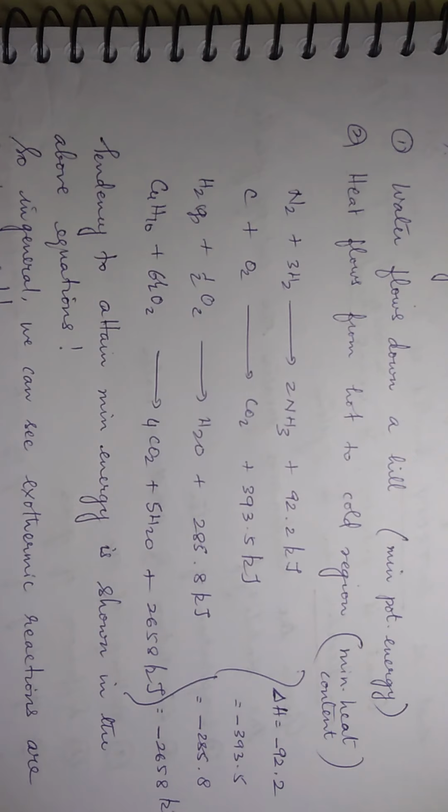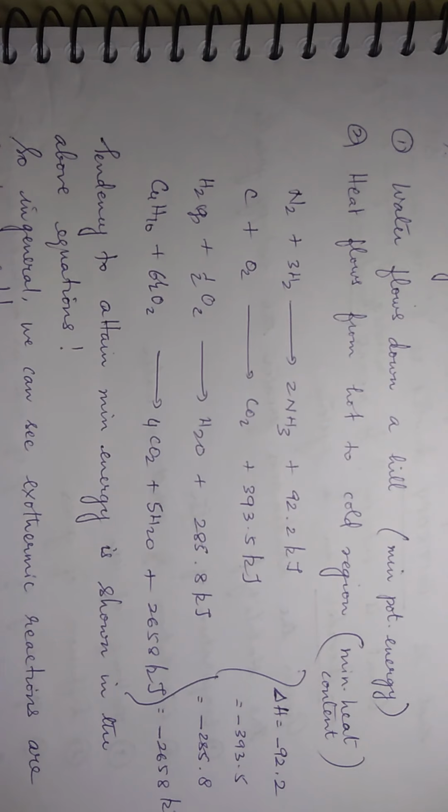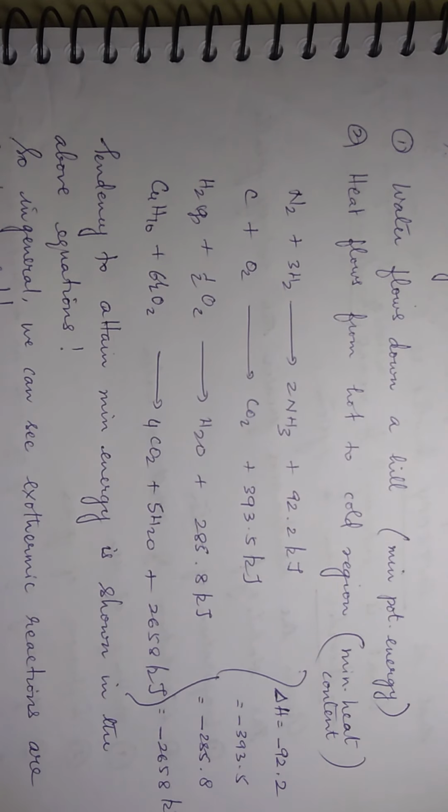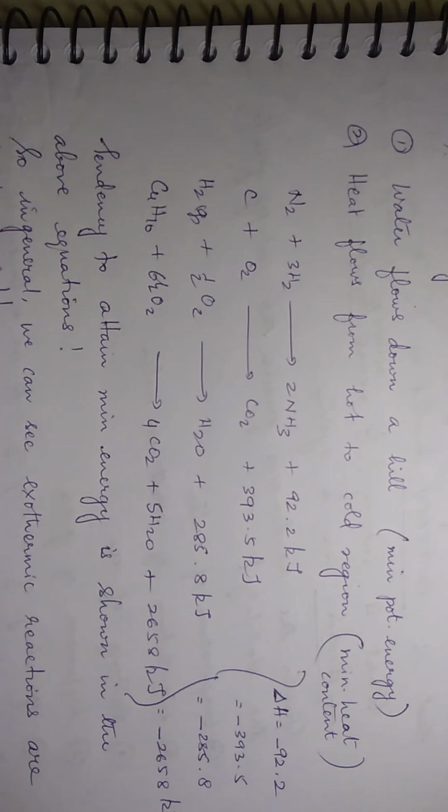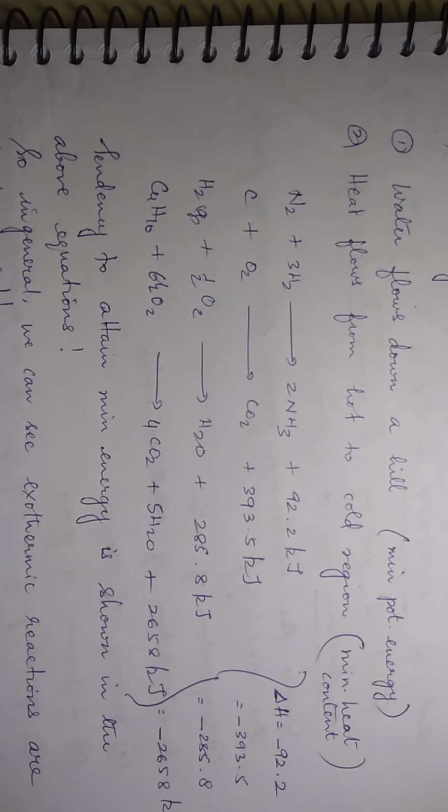Is that clear? So these reactions are said to be exothermic because energy is released. Now where is that energy coming from? The energy is coming from the reactants which were possessing extra energy in them. That extra energy of the reactants had come out. So the products are associated with minimum energy. So tendency to attain minimum energy is shown in all the above equations, is it not?